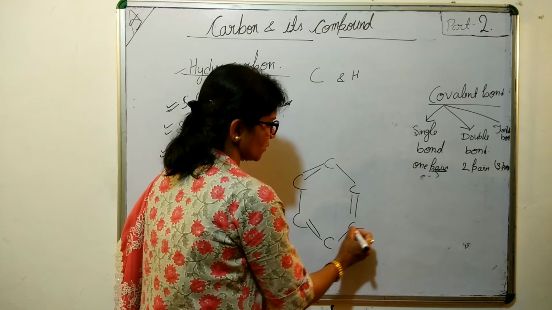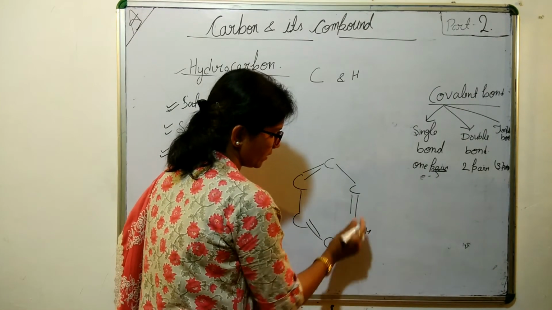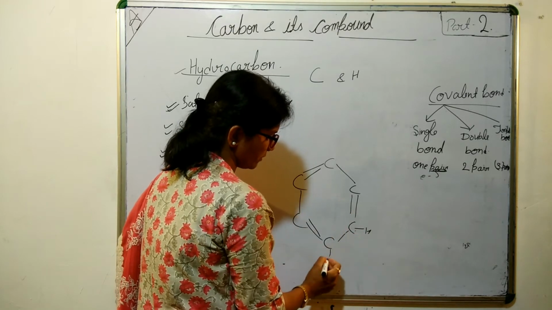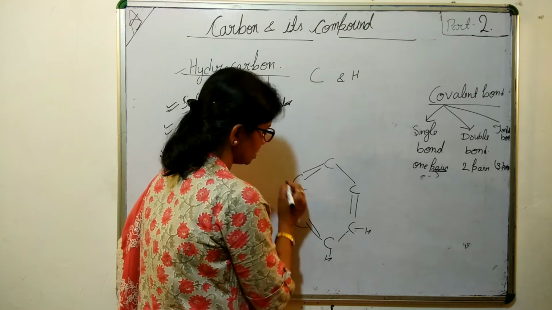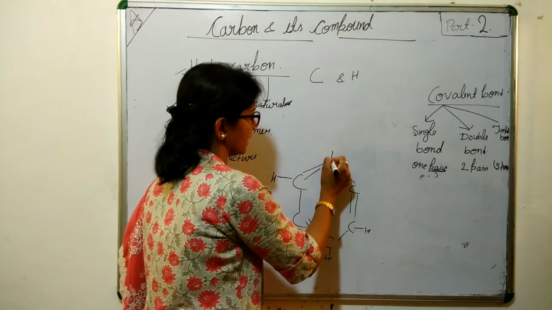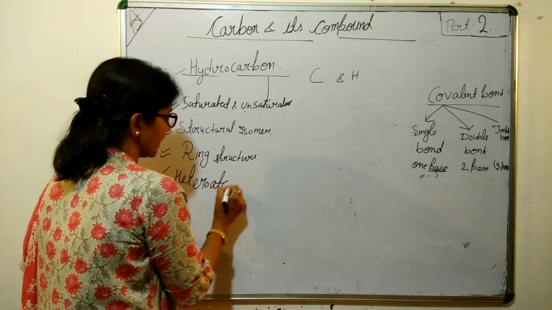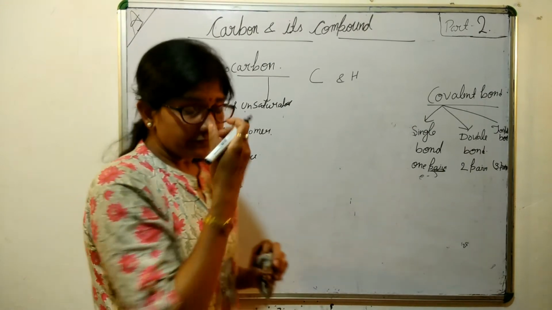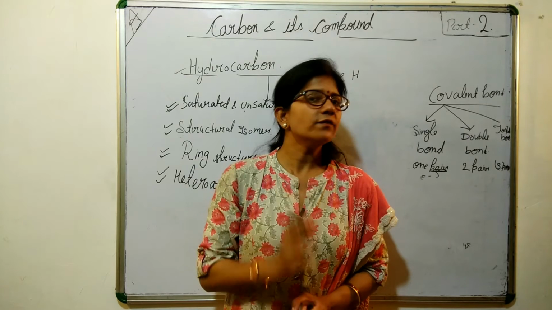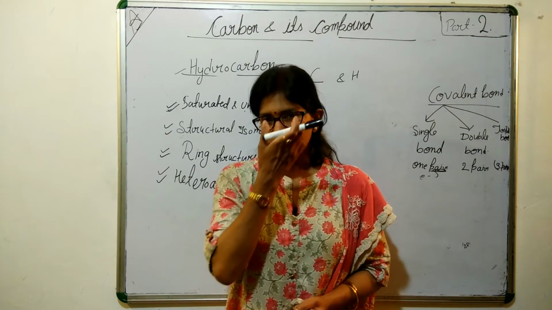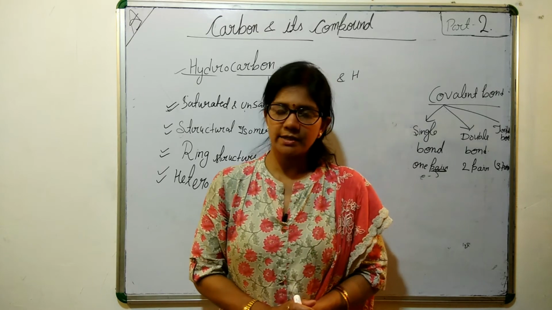Alternately it has double bonds. Then it is satisfied by 1, 2, 3, 4. So you can see one hydrogen atom attached to each carbon. If the valency of carbon atom, as we know, is satisfied, we satisfy it with hydrogen atom.